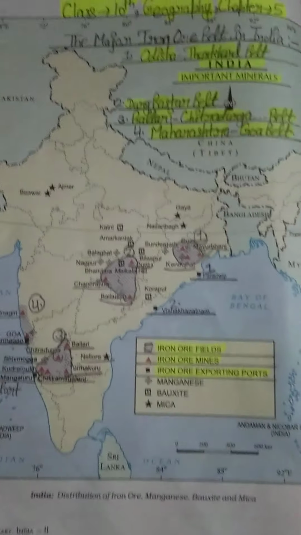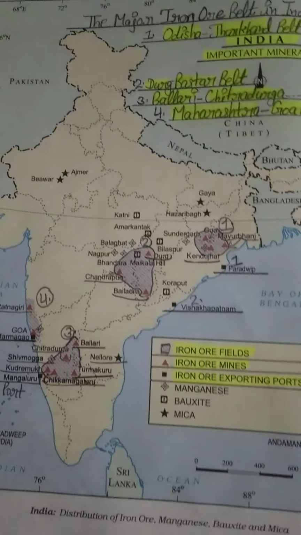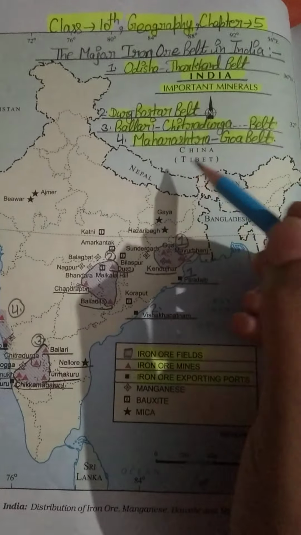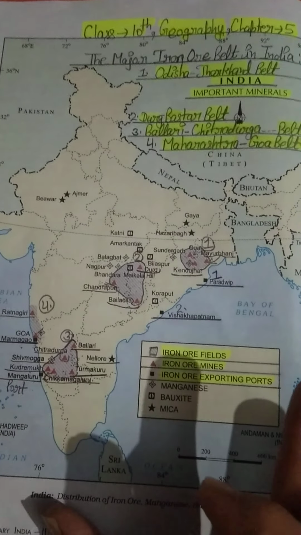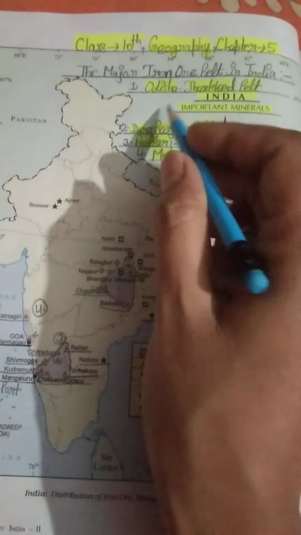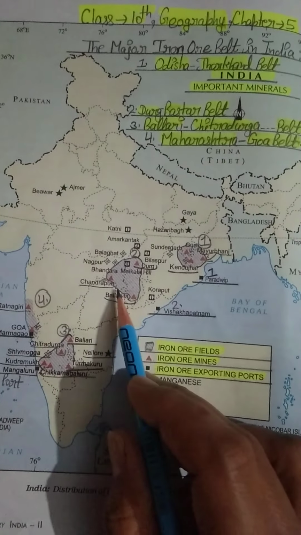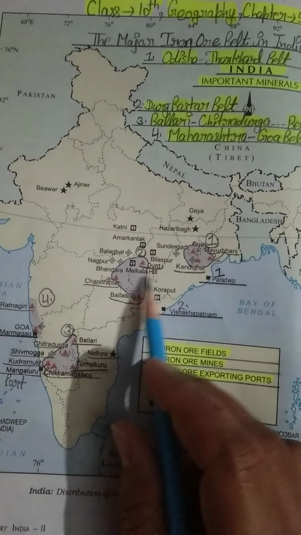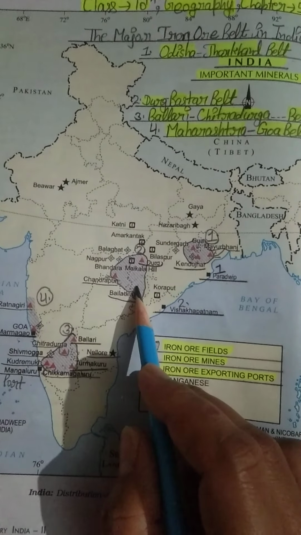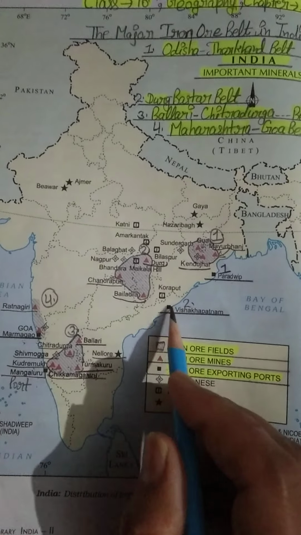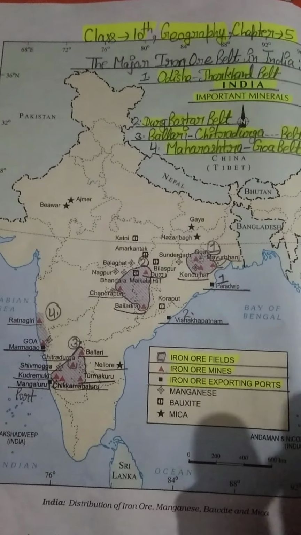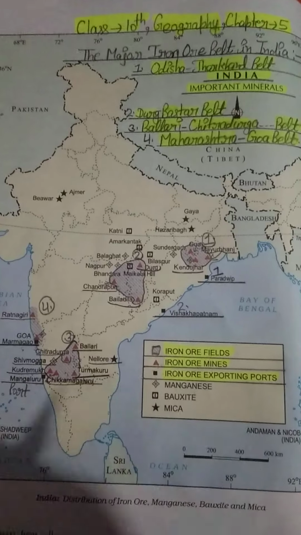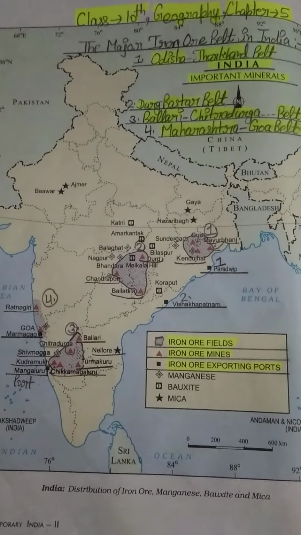So students, today just attend this video very carefully. Read about these four belts very carefully and prepare this map in your geography fair notebook. Just write down all these names and fill in these four belts, and along with the belts, fill in the iron ore mines also, and fill in the iron ore exporting ports also. Students, this is a very important map, so pay attention and do it very carefully. Okay, thank you students, have a good day.